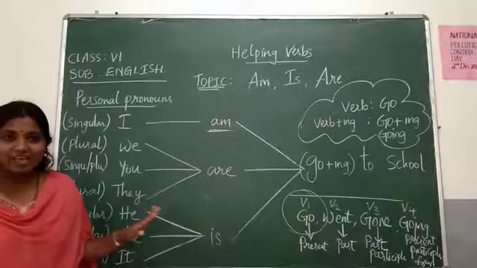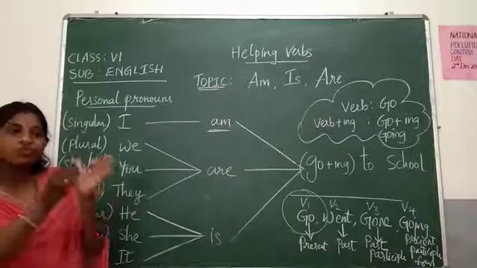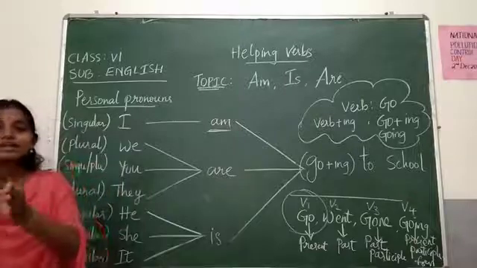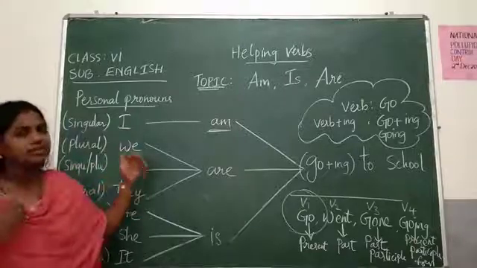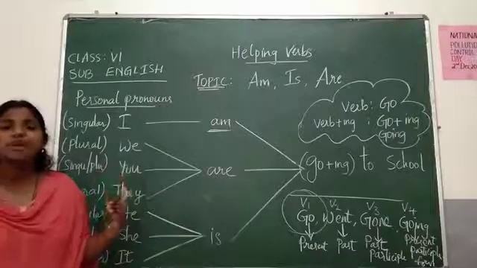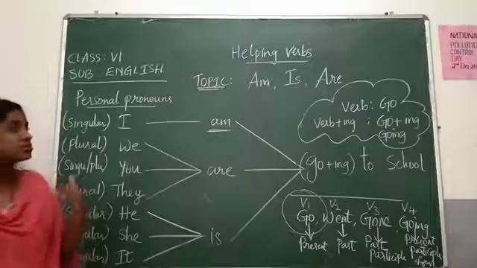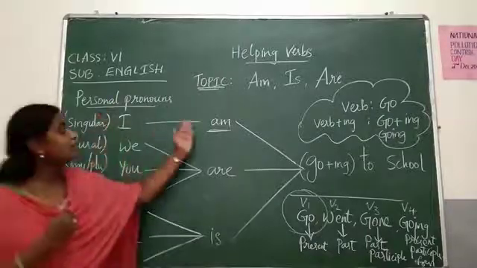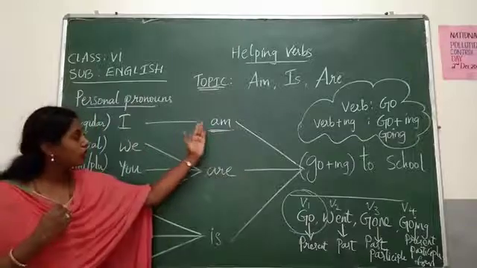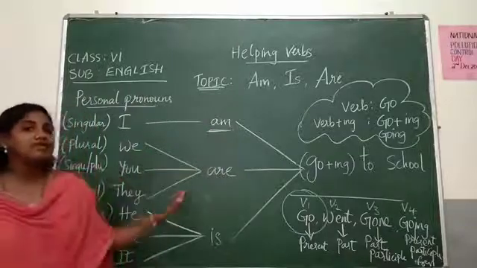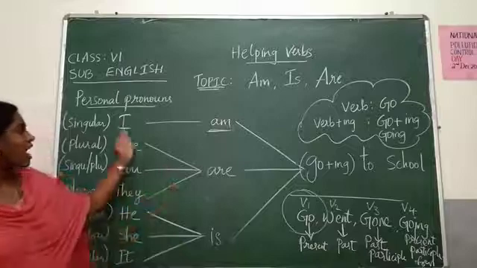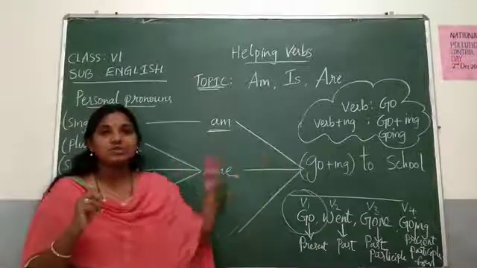It is very wrong. We have few rules and regulations and guidelines in this English grammar. Not only in English grammar, any language we have a set of rules and regulations. So, I should always be accompanied by am, because am is singular but not is. Okay? I am going to school.